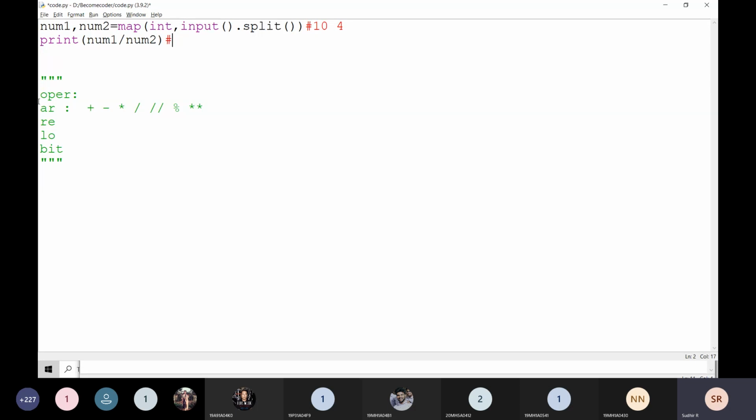If it is wrong, we have to change like that. If it is working perfectly, no need to change anything. Can anyone guess what is the output here? 2.5.